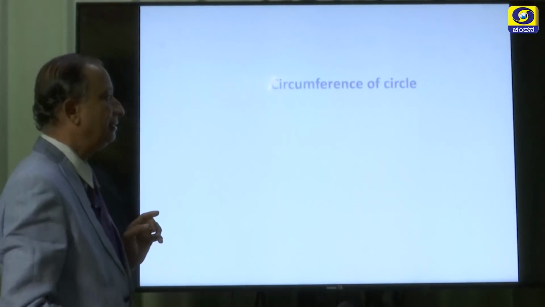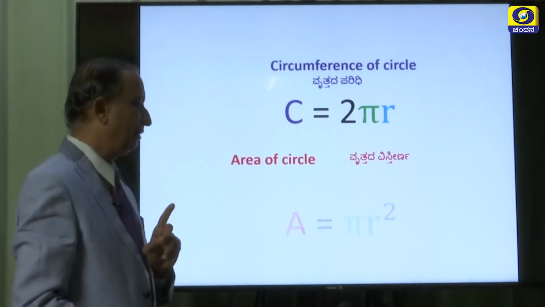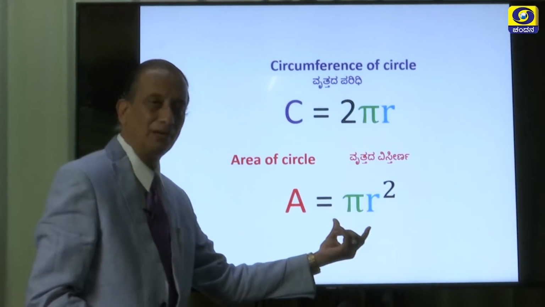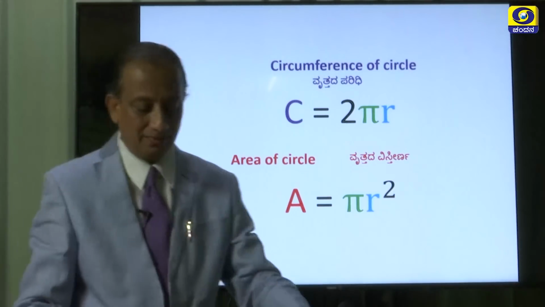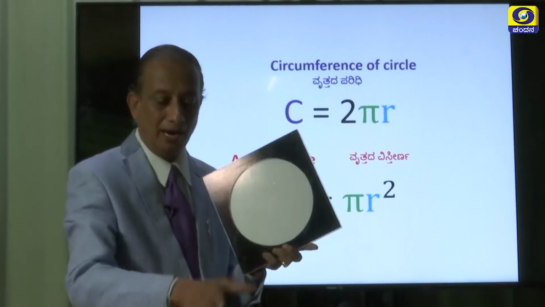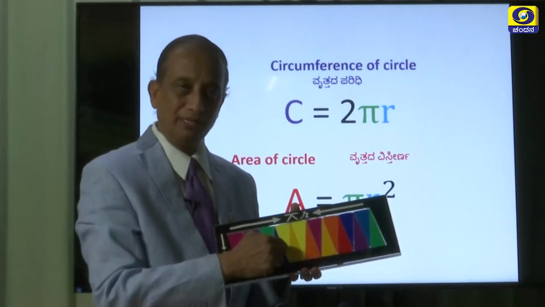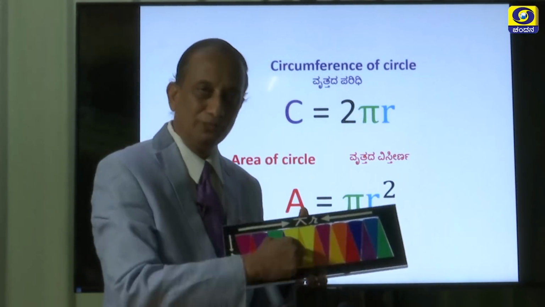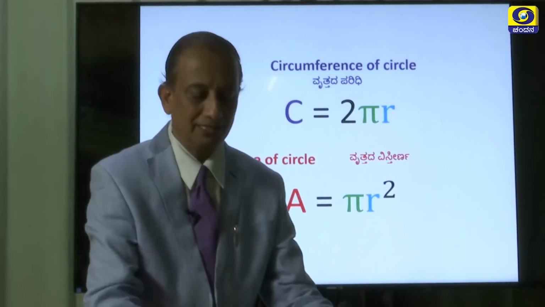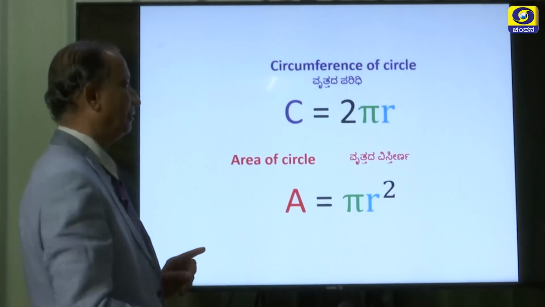So, the circumference of a circle is nothing but 2 pi r, whereas the area of a circle is nothing but pi r square. So, how did we get this formula? By dividing the circular region into as many sectors as possible and placing them in a rectangle or parallelogram like this. Since we know the area of a rectangle or a parallelogram, using this concept we can easily find out the area of a circle, which is nothing but pi r into r, which is nothing but pi r square. Okay.